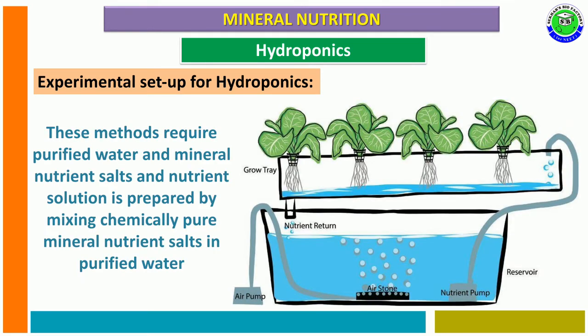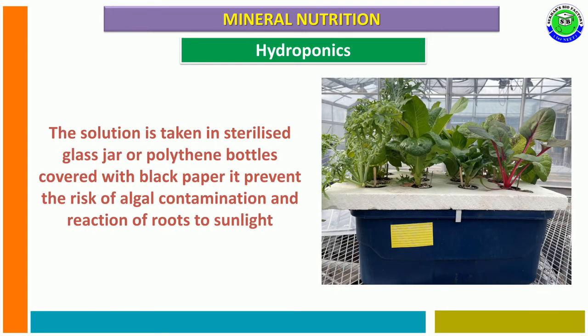In this method, purified water and mineral nutrient salts are required, and the nutrient solution is prepared by mixing all chemically pure mineral nutrient salts in purified water. The solution is taken in sterilized glass jars or polythene bottles, but these polythene bottles should be covered with black paper.